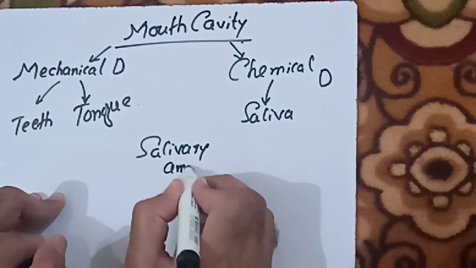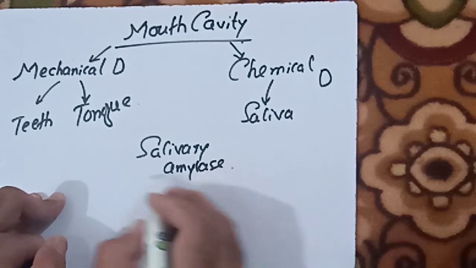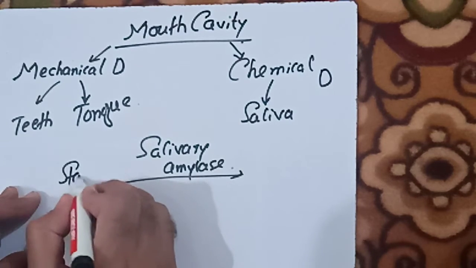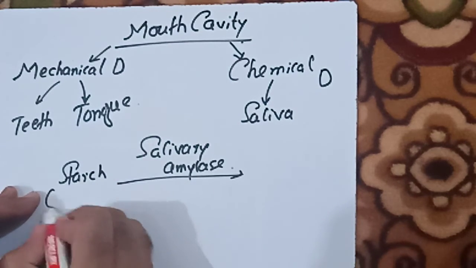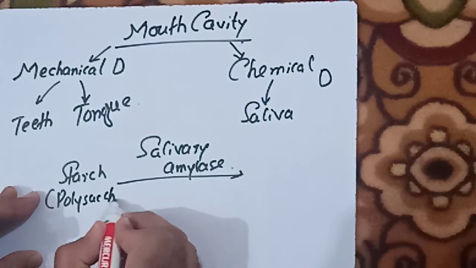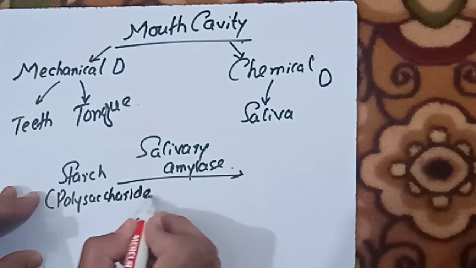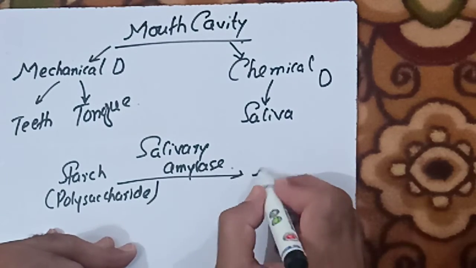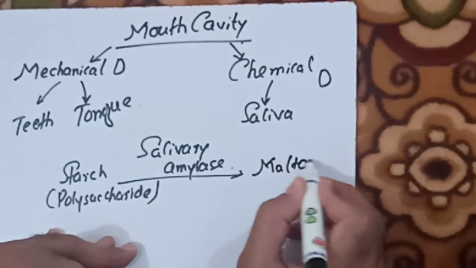This salivary amylase converts the starch, a polysaccharide and complex carbohydrate, into a smaller unit, maltose, which is a disaccharide.